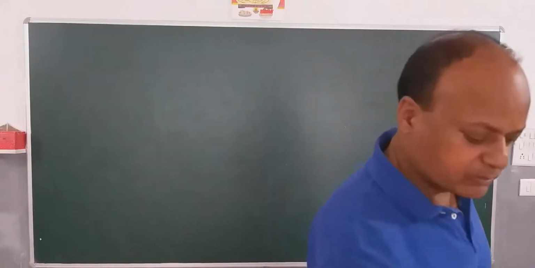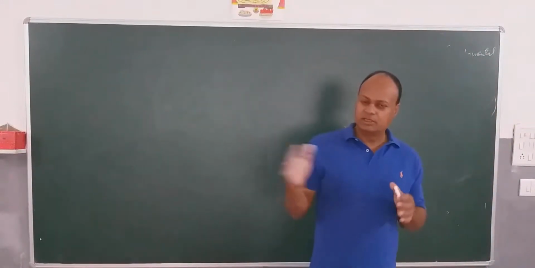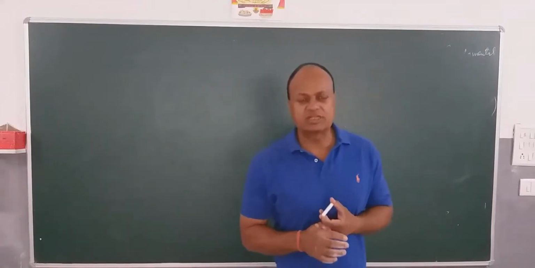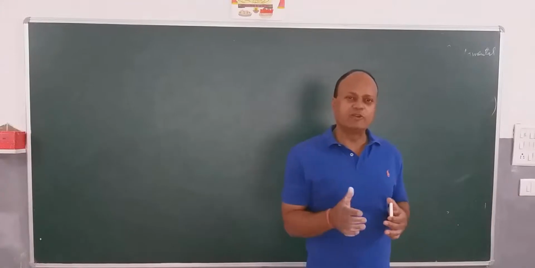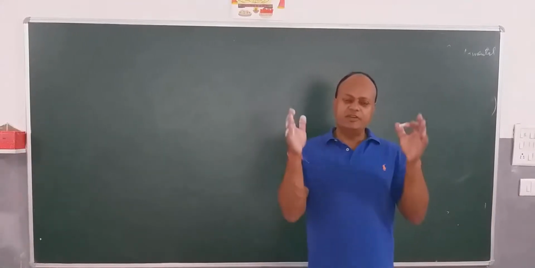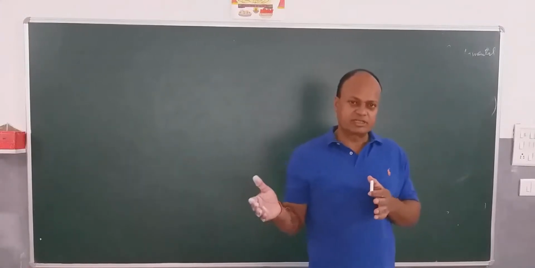Just now we discussed the concept of fundamental units and basic units, which is basically the same, and then we discussed the concept of derived units. In derived units, we express every physical quantity in terms of basic or fundamental units.